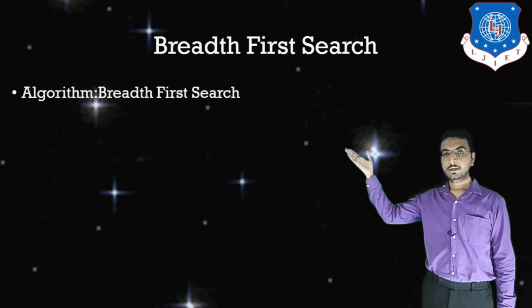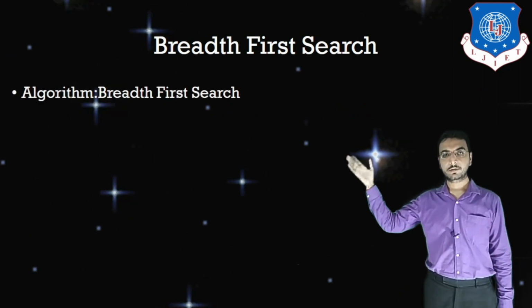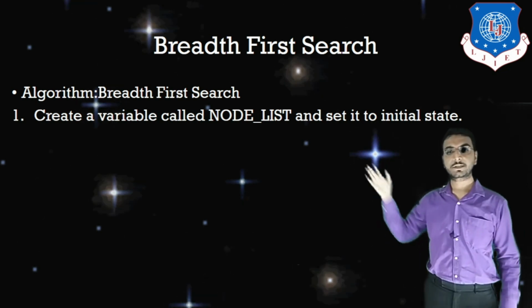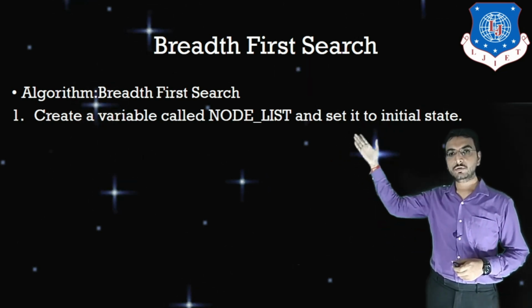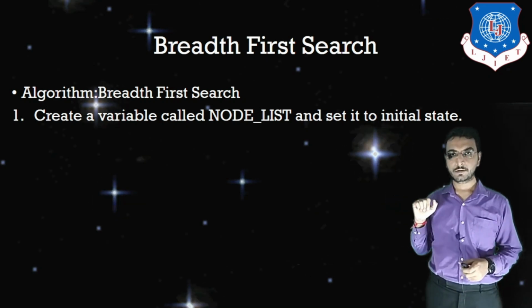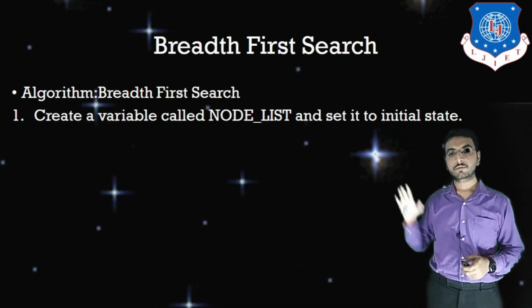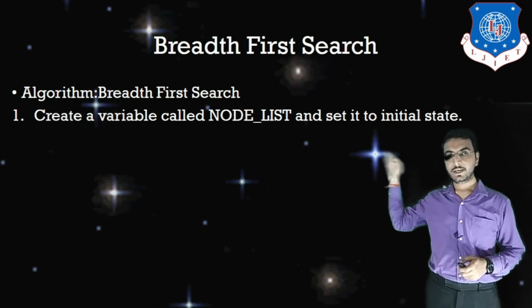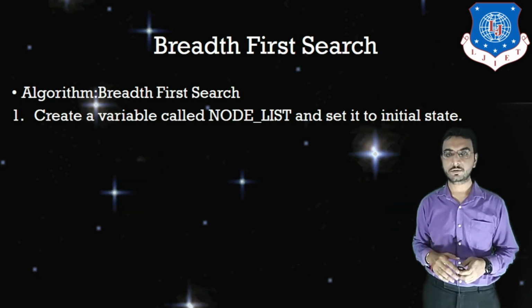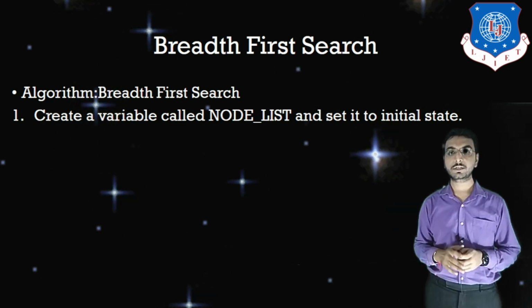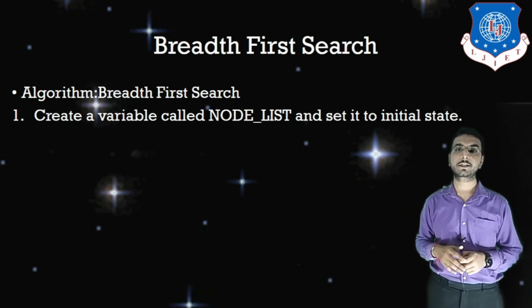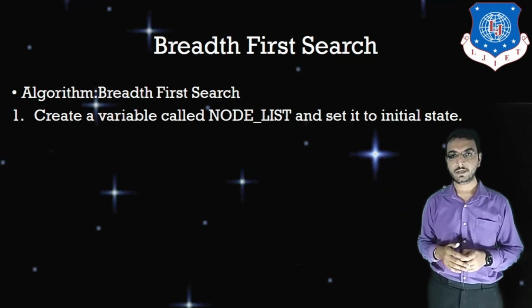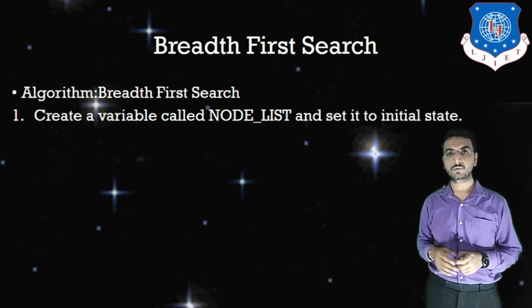So, showing the algorithm for breadth first search. The first step is to create a variable called node list. Node list is a queue, right? In that queue we are going to set the initial state, and the initial state is 0, 0. If we consider the water jug problem as an example, 0, 0 will be set as my first initial state in my queue called node list.